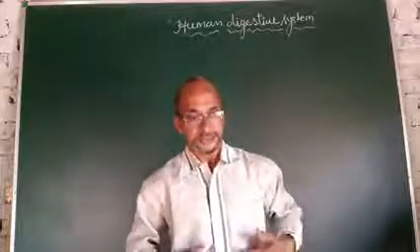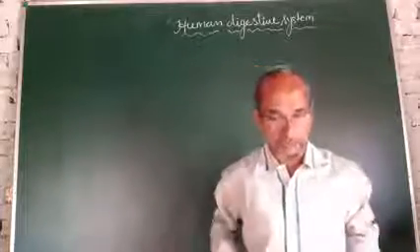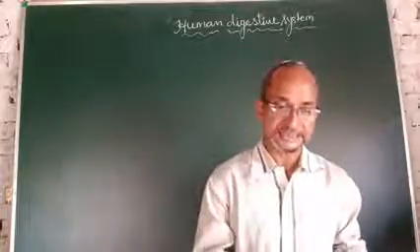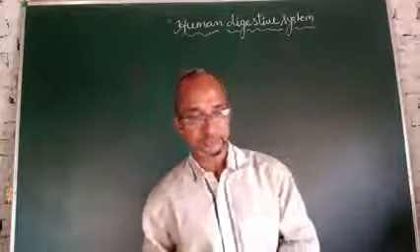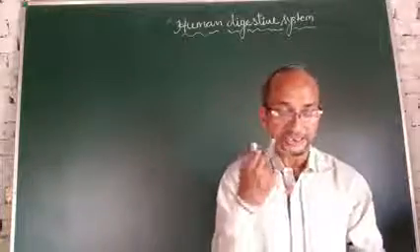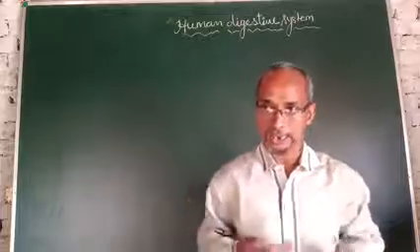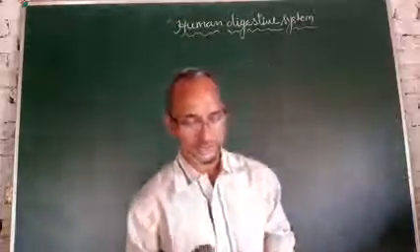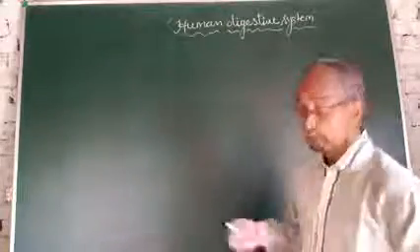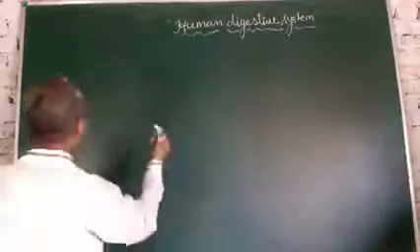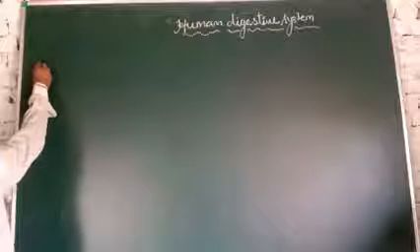After this, the stomach is a type of bag. Then the small intestine and large intestine. Salivary glands are present in your mouth, and the liver is just below the abdomen. So in the human digestive system, first you take your food in your mouth.